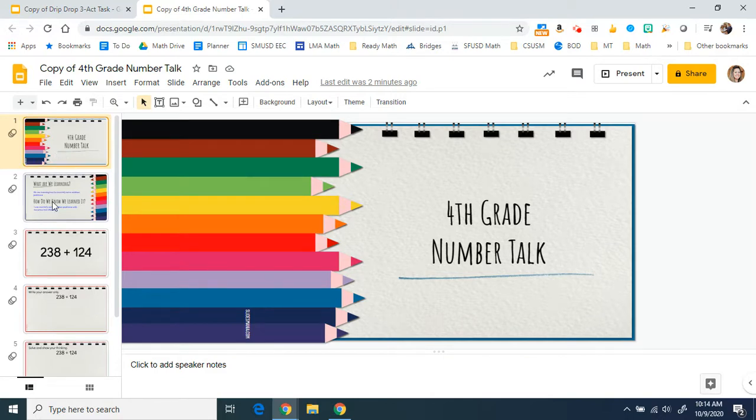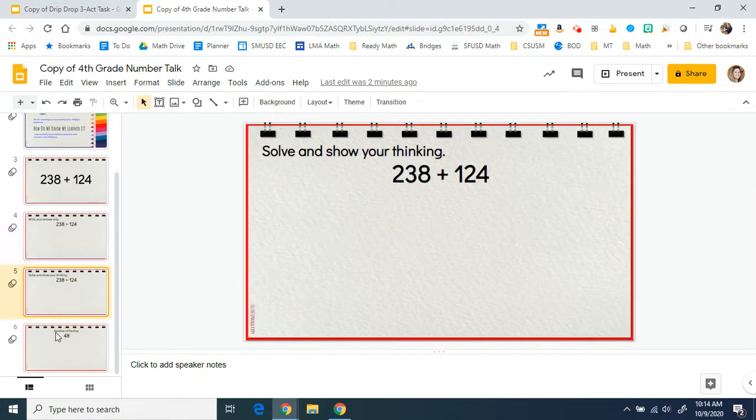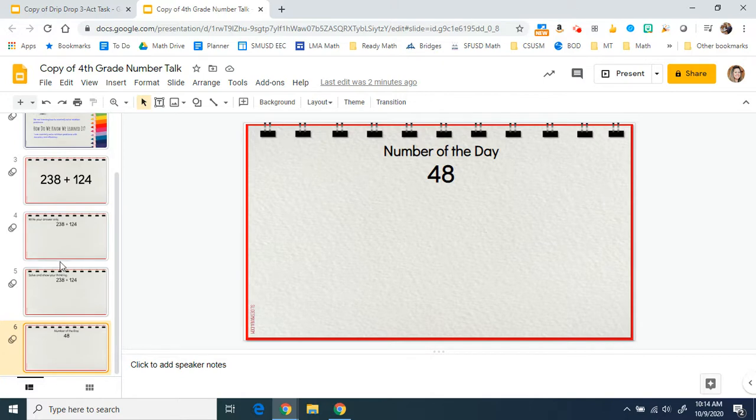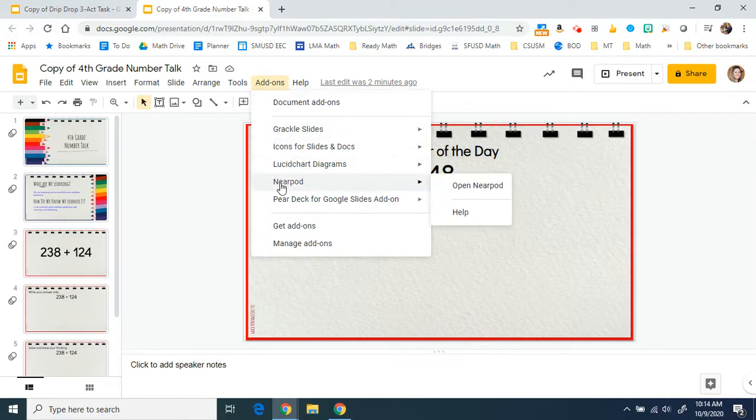With the first few slides, I do not need them to be interactive. Students just need to be able to see them. But for the last three slides, I would like students to be able to interact with it. So if you haven't already downloaded the Nearpod add-on, you can do a Google search, just Nearpod add-on, and download that. And then it will be an option in Google Slides.